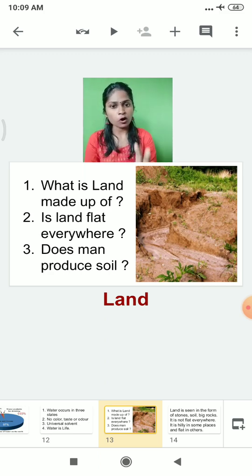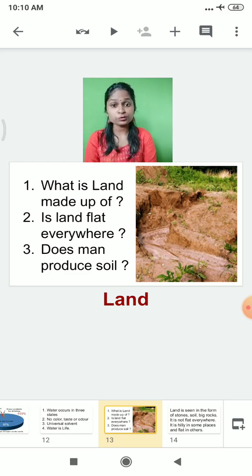You must have observed one thing: the soil type is not the same everywhere. Somewhere the soil has black color, sometimes red color, somewhere the soil is very muddy, somewhere it is like sand particles, isn't it? So that means region to region, the type of soil will differ.